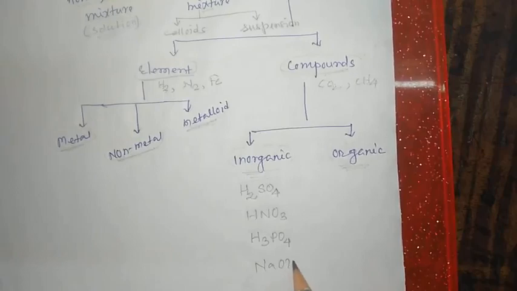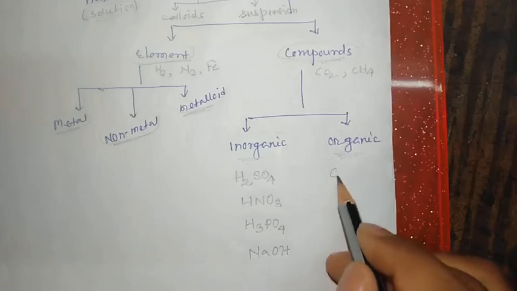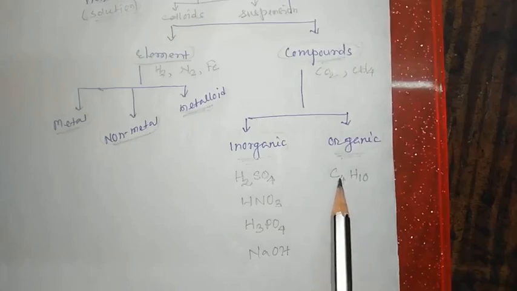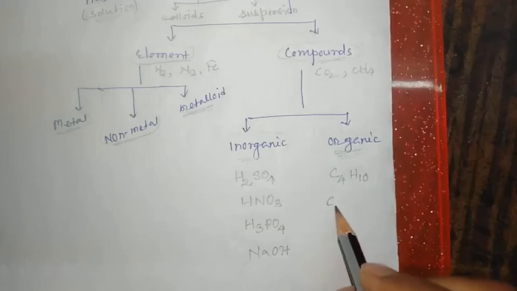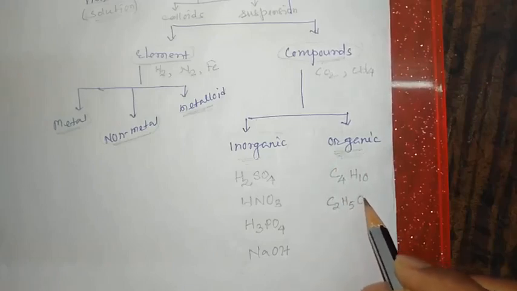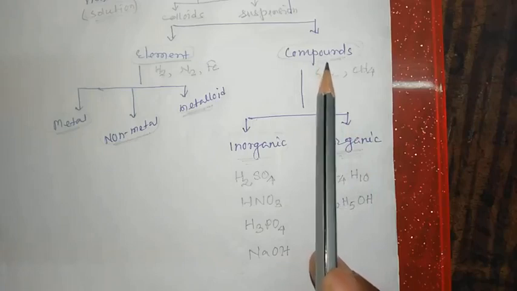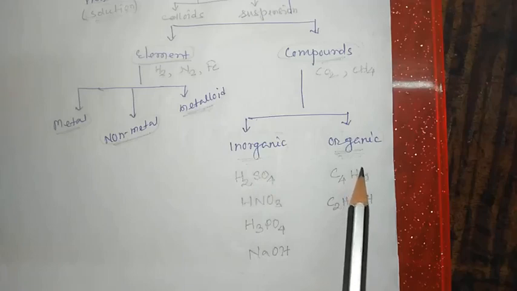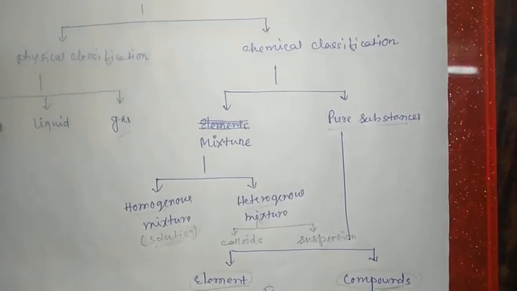Sodium hydroxide NaOH is an example of an inorganic compound. C4H10 is known as butane. It is a hydrocarbon and an example of an organic compound. Ethyl alcohol, also known as ethanol, is an example of an organic compound. So compounds are broadly classified into how many types? Two types: inorganic compounds and organic compounds. So this is the classification of matter.